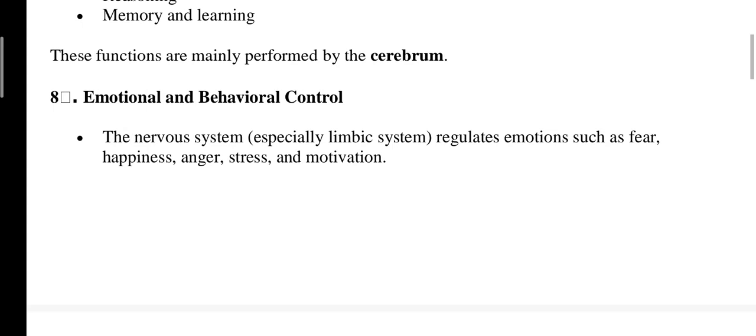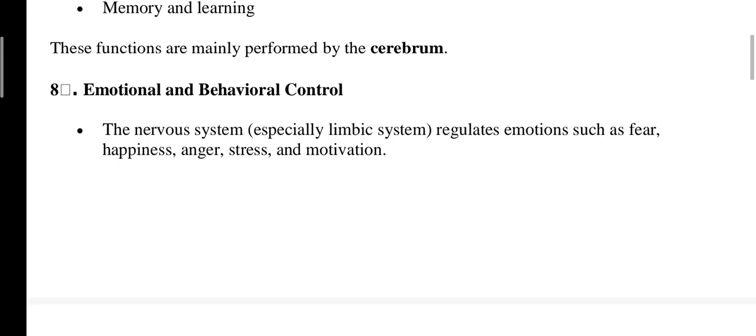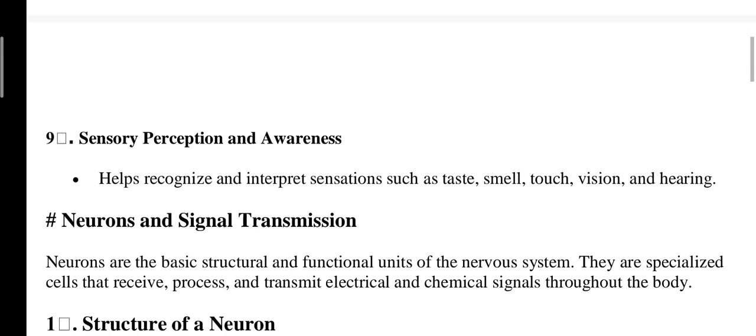Next, emotional and behavioral control. The nervous system, especially the limbic system, regulates emotions such as fear, happiness, anger, stress, and motivation. Next, sensory perception and awareness helps recognize and interpret sensations such as taste, smell, touch, vision, and hearing. These are sensory perception and awareness.